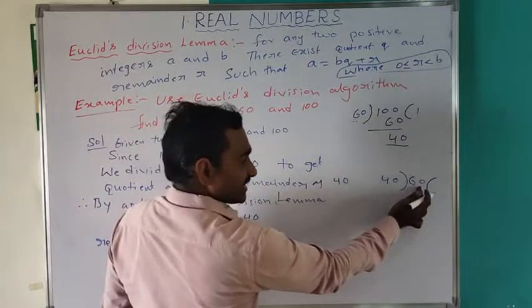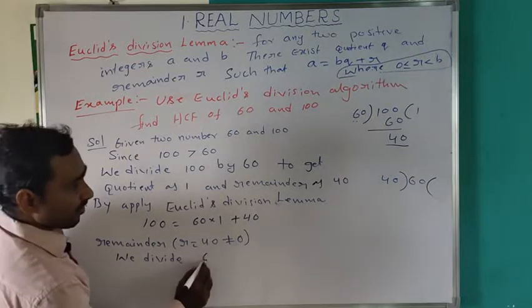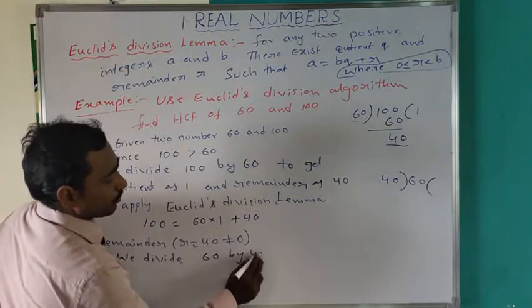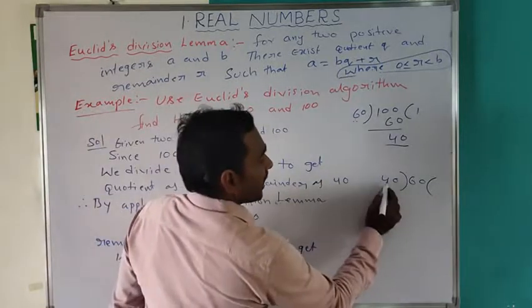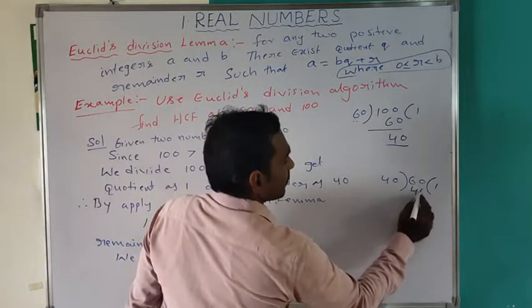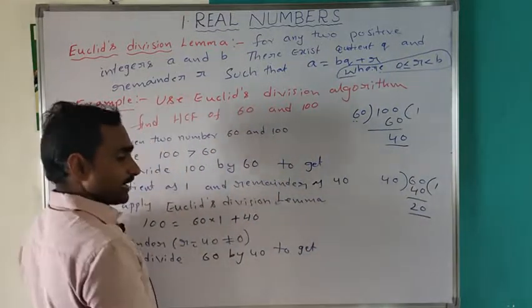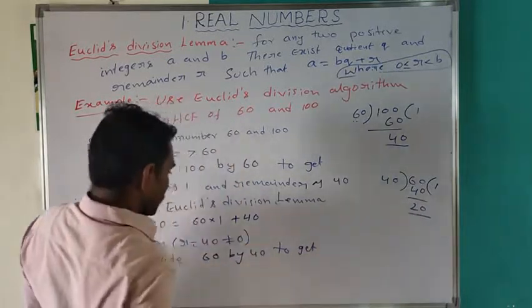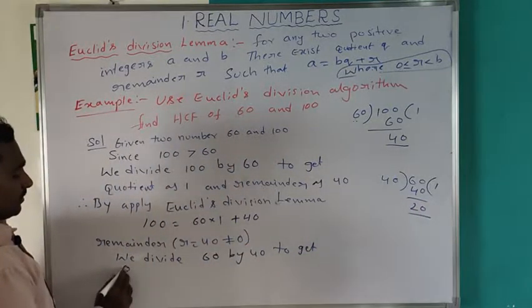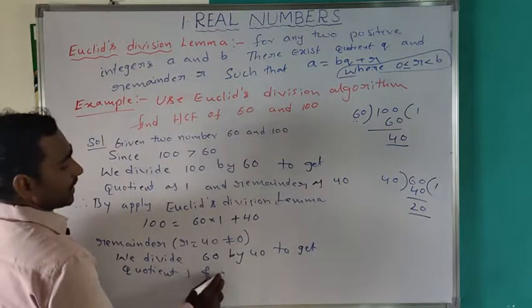So now we divide 60 by 40. 40 ones are 40, 60 minus 40 is 20. The quotient is 1 and the remainder is 20.